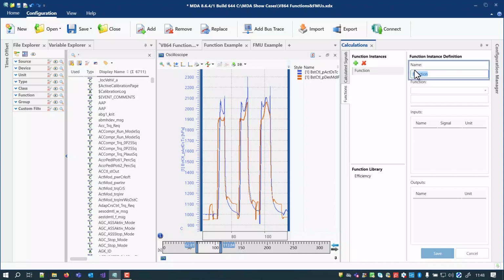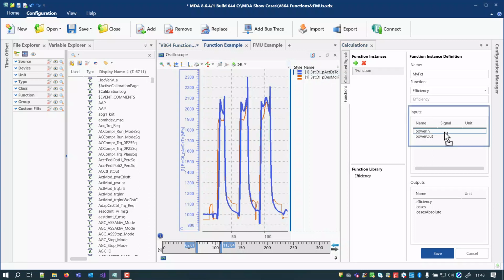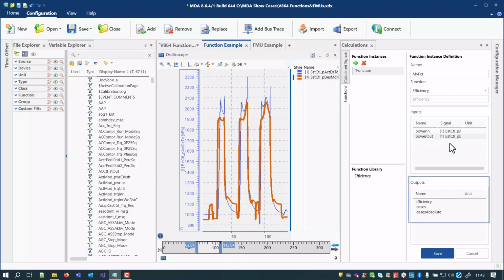First, you create a so-called function instance and define a name for it. Next, you select the predefined calculation from the drop-down box. Currently, there is only one entry listed, but with the upcoming MDA versions, there will be more and more calculations available. The main advantage of the new predefined calculations is that you do not need to enter a formula. It is sufficient to assign to the expected inputs the necessary signals.